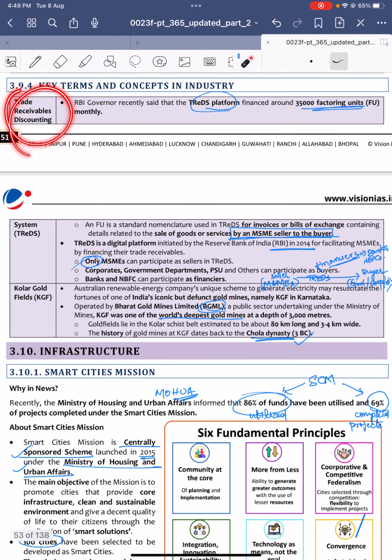Recently, TReDS is a digital platform which was initiated by the RBI in 2014 for facilitation of the MSMEs.